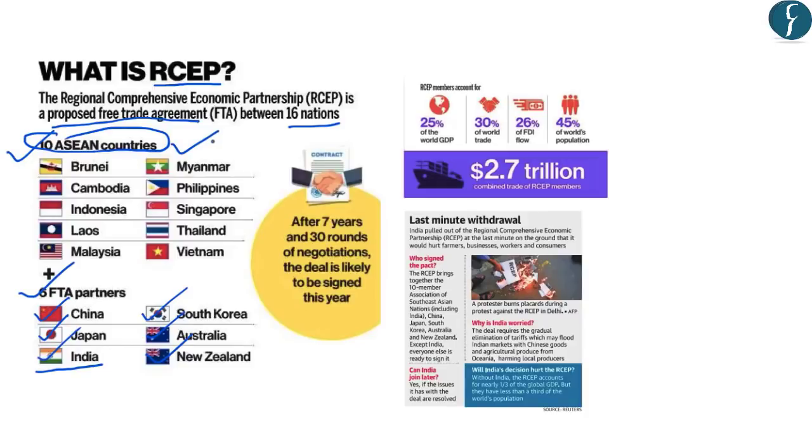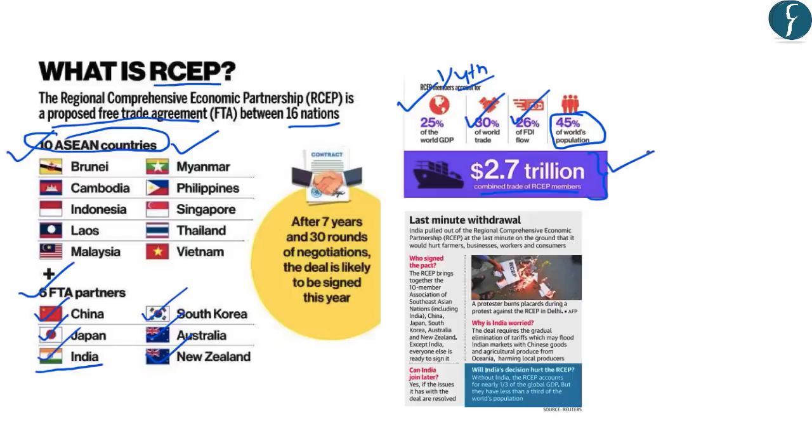Now, if India was a part of this RCEP, it would have accounted for 25% of the world GDP, that is 1/4 of the world GDP. Secondly, it would have accounted for 30% of the world trade, 26% of the foreign direct investment flow, and 45% of the world's population. Further, the combined trade of the RCEP members stands at about $2.7 trillion. So these figures show that this RCEP could have played a key role in the global economy. And with increasing integration, RCEP would have stood as one of the biggest economic blocs in the world.